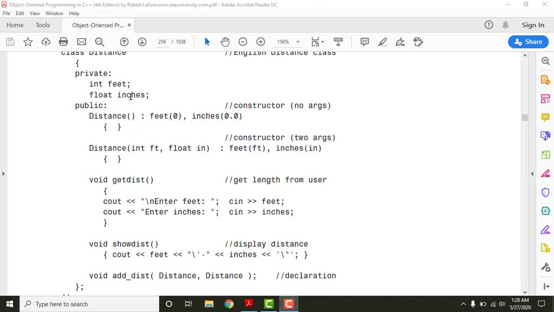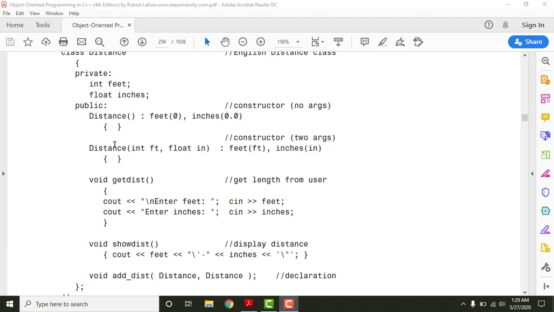Keep one thing in mind, that constructors are basically member functions. So when constructors are functions, then technically they can take arguments, right? A default constructor, or simply a no argument constructor, will never take any kind of argument. And a multiple argument constructor will depend upon how many data members we have. Suppose we have 3 data members here, then we need to have 3 arguments here. If we have 4 data members, then we need to have 4 arguments here.